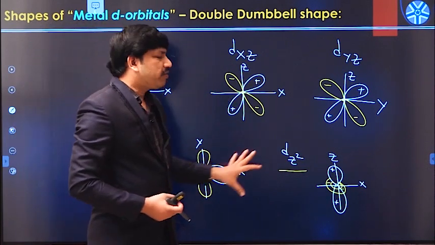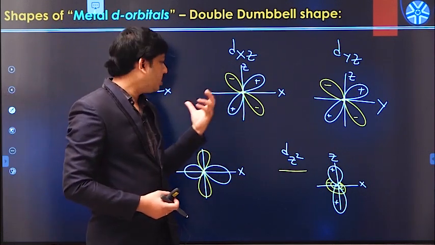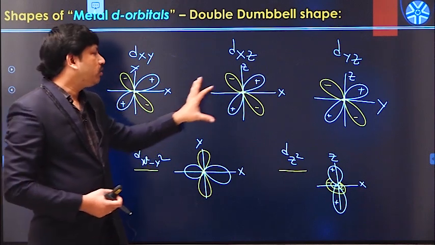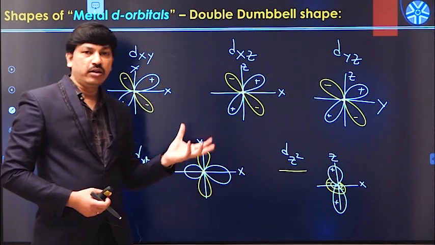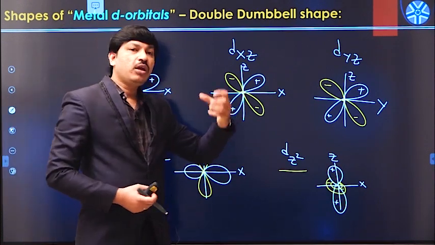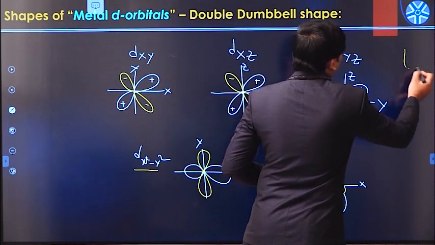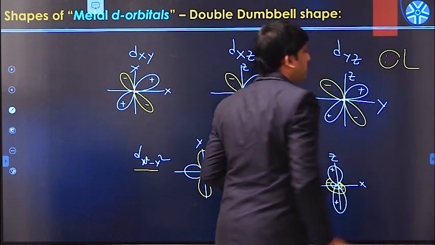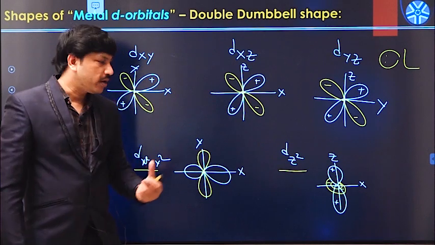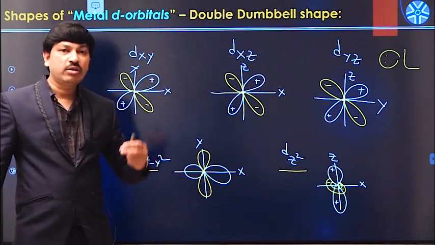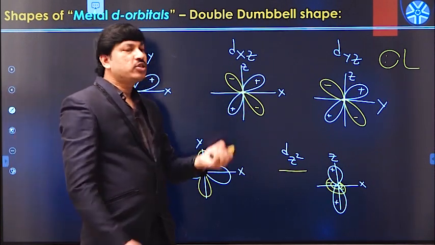These d orbitals actually have a partially filled electronic configuration, like in this case d6 configuration, with some number of electrons, either 6 electrons, 1 electron, or 10 electrons, like that. So whenever these d orbitals interact with ligand orbitals, what is the ligand? Ligand is also an electron pair donor atom. Yes or no? Donor atom or donor molecule. So that means ligands also have some lone pairs of electrons, and the corresponding metal center also has some number of d electrons. Whenever these two come together, there is a kind of repulsion between them.